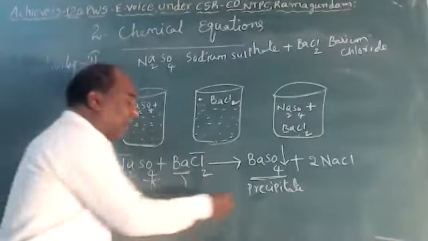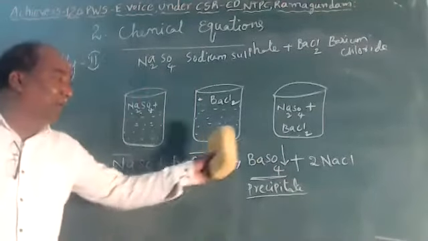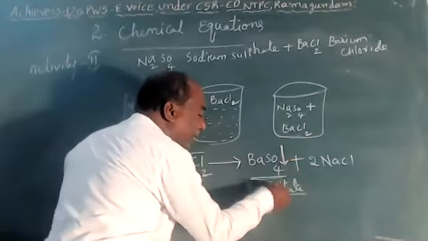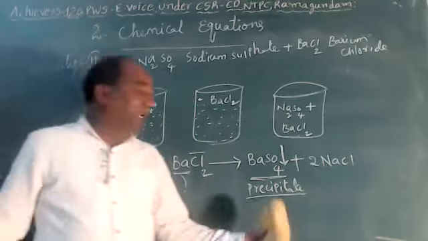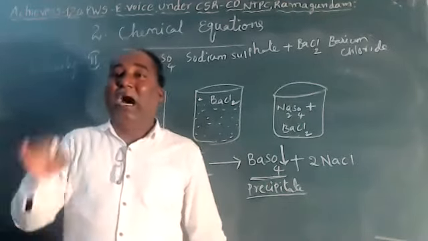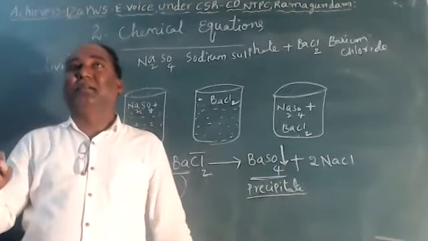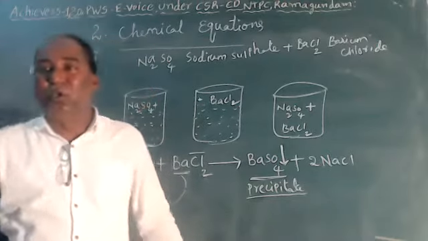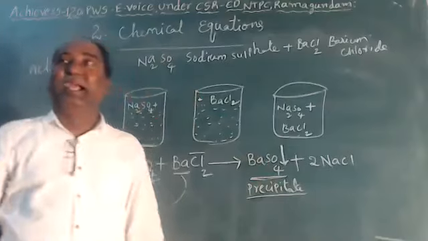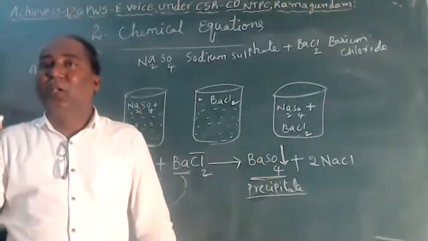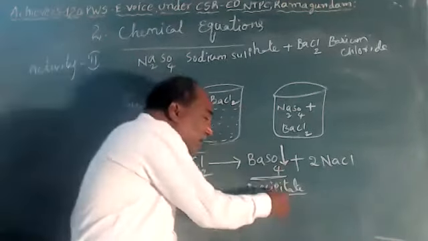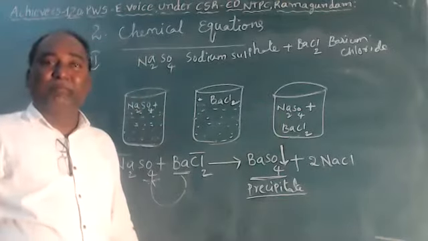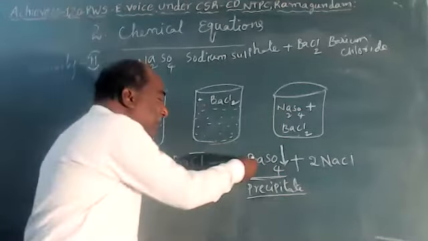This white color substance, what do we call it, children? Precipitate. Barium sulfate is the precipitate. When the arrow symbol is downward, it is the symbol of precipitate. Precipitate means the undissolving substance; the insoluble substance in a solution is called a precipitate. It will not completely dissolve in the solution. That undissolving substance is called precipitate.